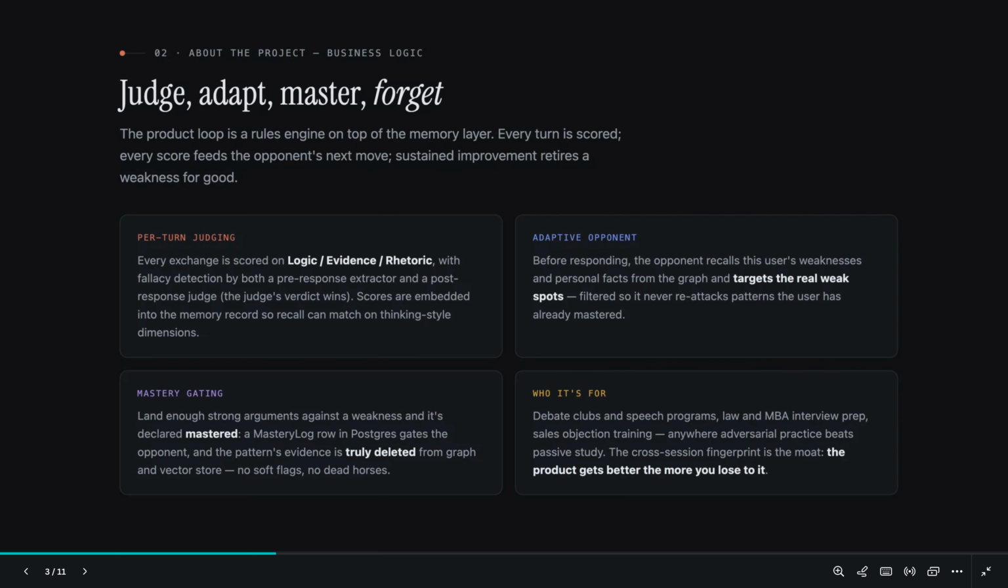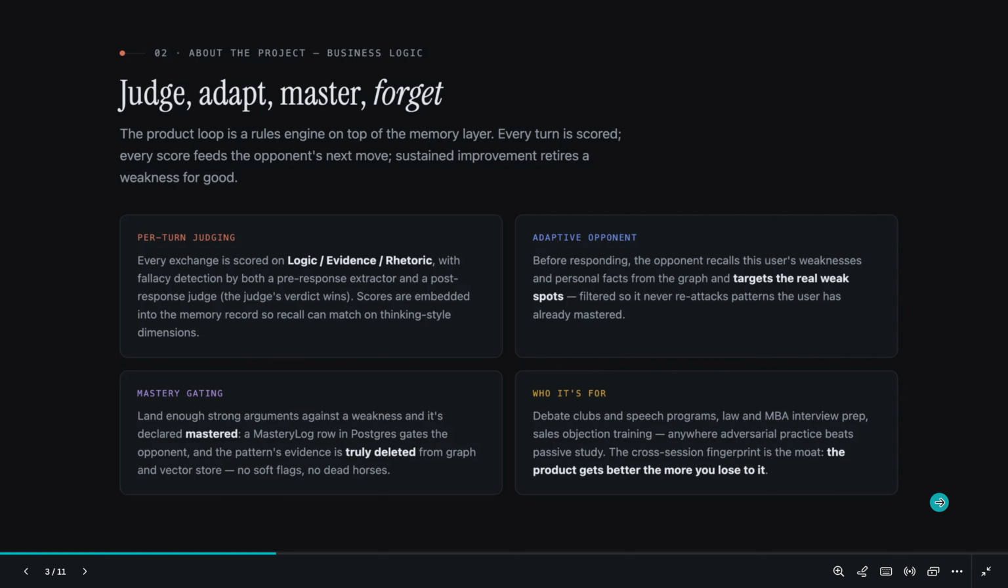So we have four methods: judge, adapt, master, and forget. Every exchange is judged across different metrics, and those metric scores are used by an agent, typically an opponent, to target the weakness of the real user, where the user is lacking. Unless the user masters that skill, it will keep on targeting the weakness. Once the user masters that skill, having it as a weakness point doesn't make sense, so it will prune that node, prune that weakness.